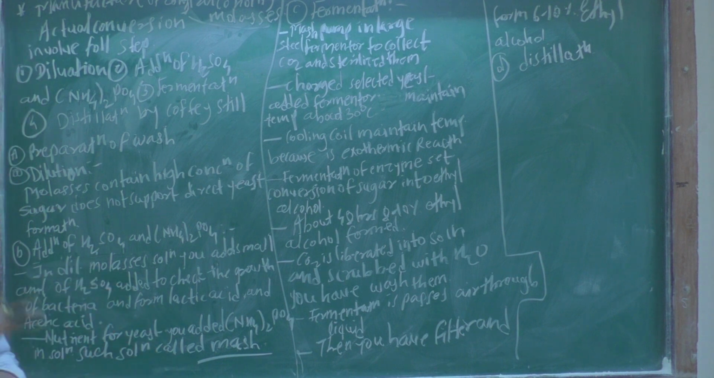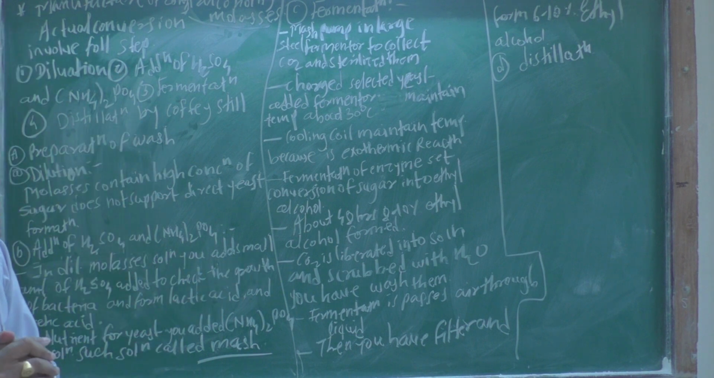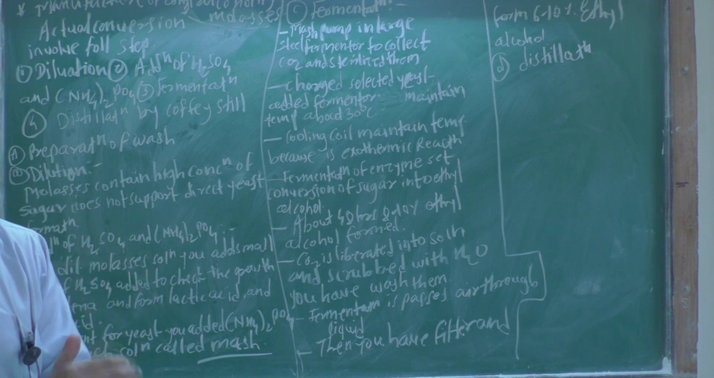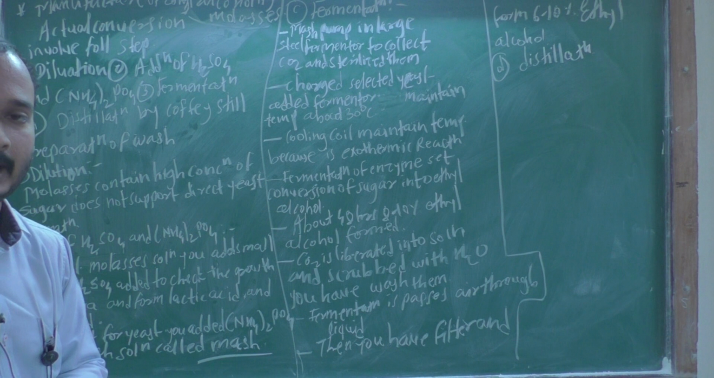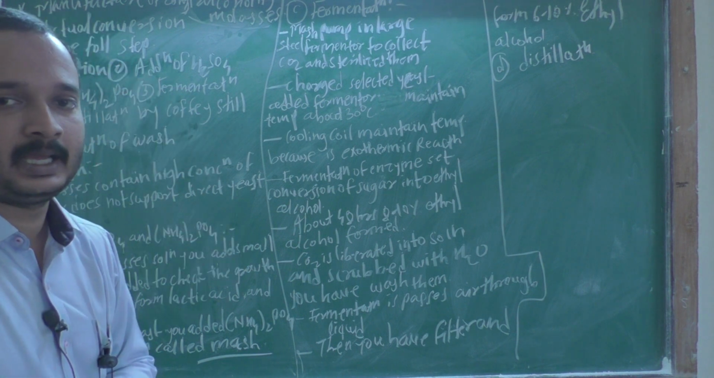Addition of this sulfuric acid: you have to take the dilute molasses, then you have to add a small amount of sulfuric acid. This checks the undesirable bacteria in the molasses, which would otherwise form lactic acid and acetic acid.